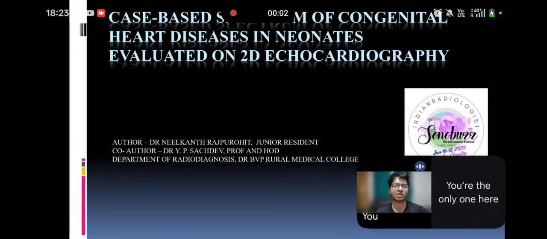Today, my paper presentation in Sonobuzz 2026 is on case-based spectrum of congenital heart diseases in neonates evaluated by 2D echocardiography. My co-author for this paper presentation is Dr. Y.P. Sachdev sir, Professor and HOD of the Department of Radiodiagnosis at Dr. BVP Rural Medical College, Loni.